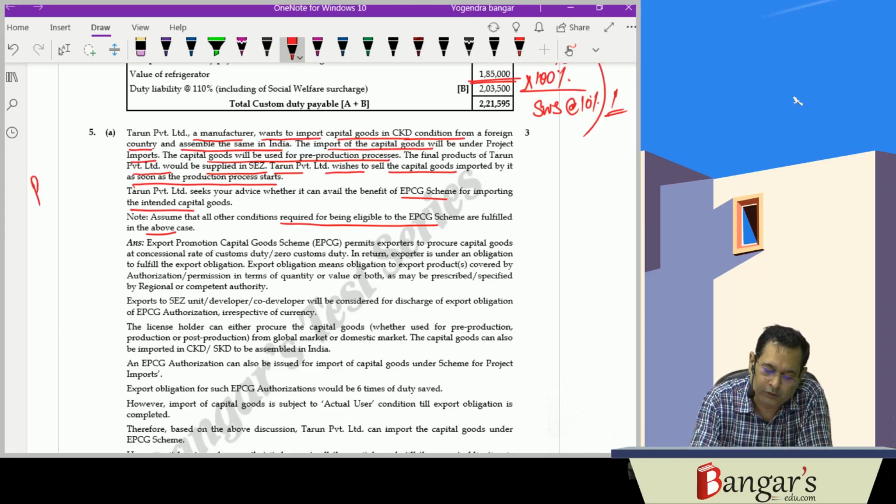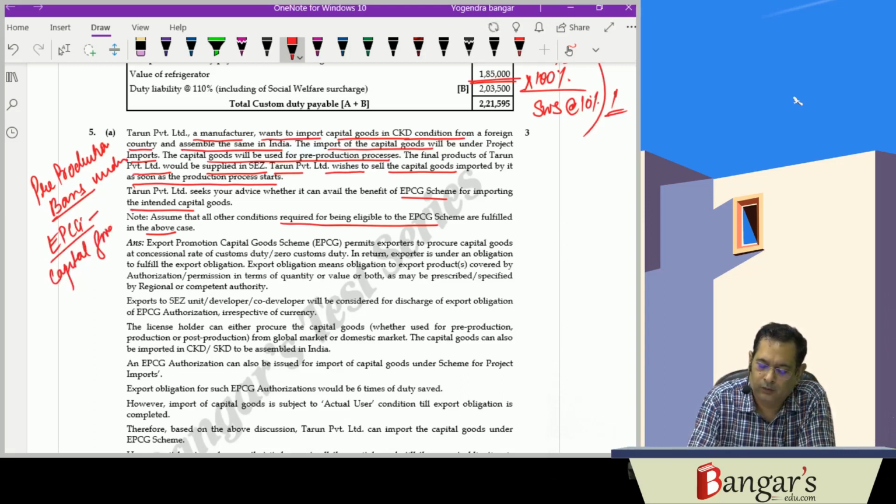So on pre-production basis also, under export promotion capital goods scheme, capital goods can be imported, and we have to fulfill the export obligation.